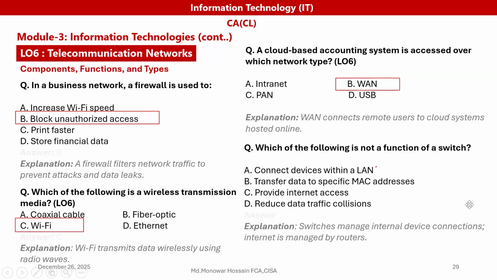Which of the following is not a function of a switch? Here, four items. Connecting devices within a LAN is a function of a switch. Transferring data to a specific MAC address is a function of a switch. Reducing data traffic collision is a function of a switch, but providing internet access is not a function of a switch, because a switch manages device connections. The internet is managed by the router. So the router manages the internet.